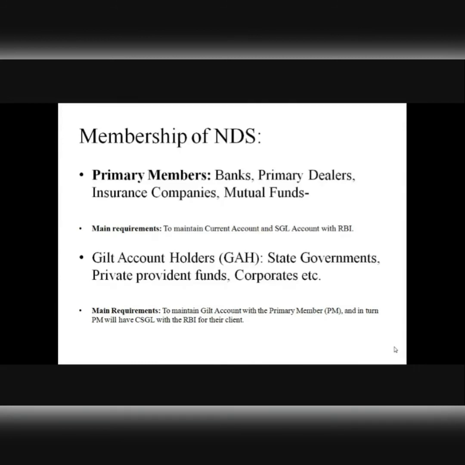Others, like state governments, private provident funds, and corporations, joint stock companies, are not given direct access. They can participate in the government securities market always through the primary members. That is, if they want to buy or sell government securities, they will have to approach primary members. But primary members will always have direct access to the issuer, which is the central bank in the given case, right?